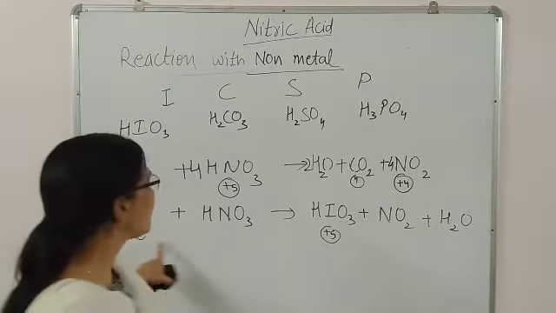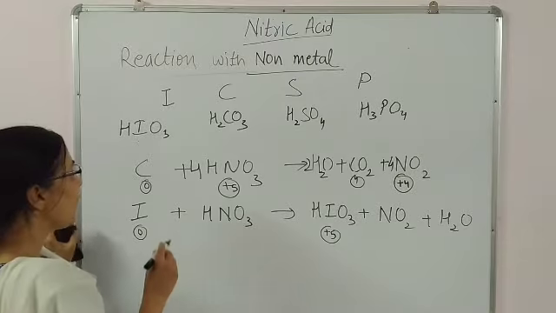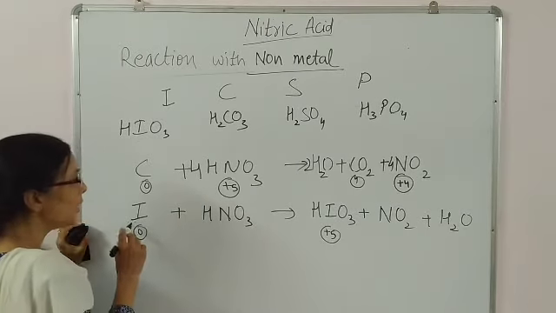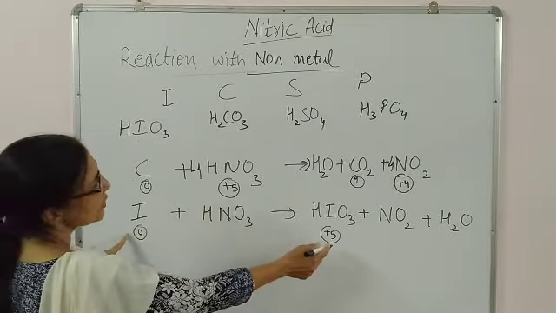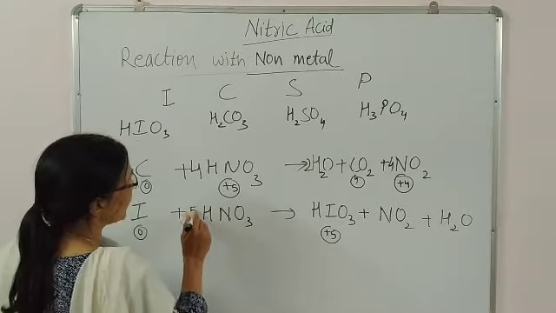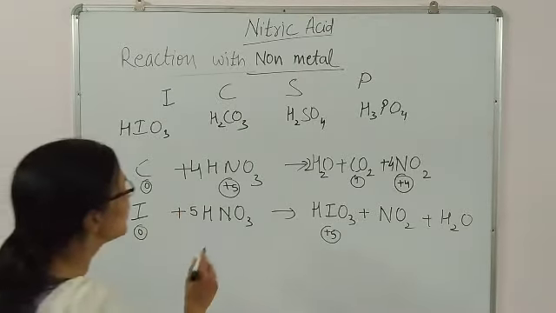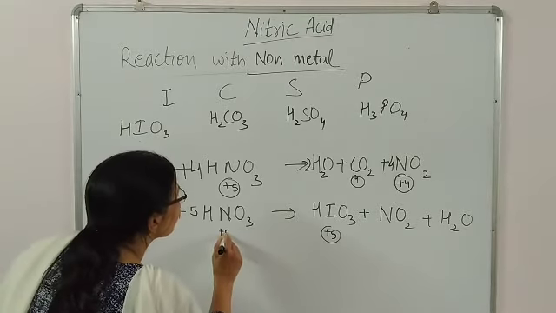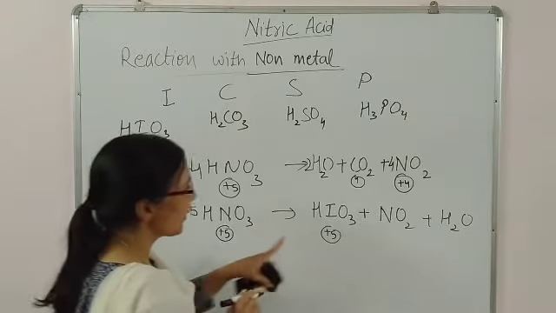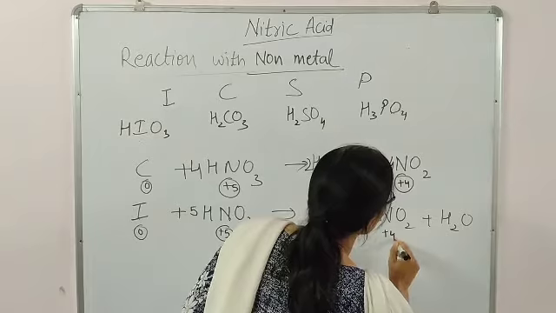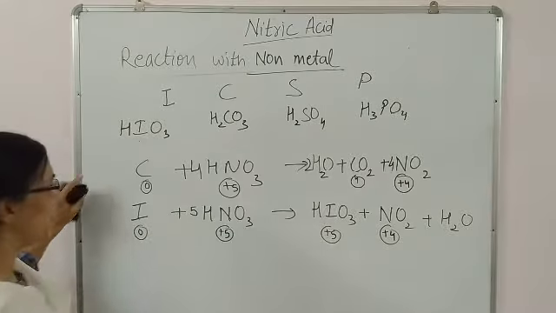Now the change in oxidation number is from 0 to 5, you need to put the iodine's oxidation number change that you see, you will write it here. Then the change in oxidation number of nitrogen, plus 5 to plus 4, always it will be 1 in all the reactions, so 1 will be here.